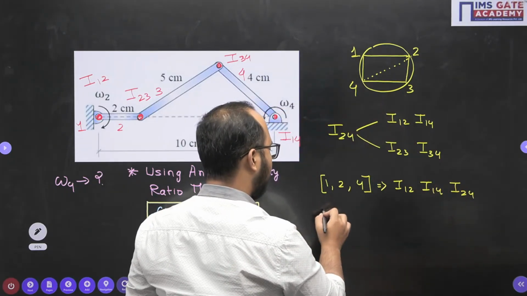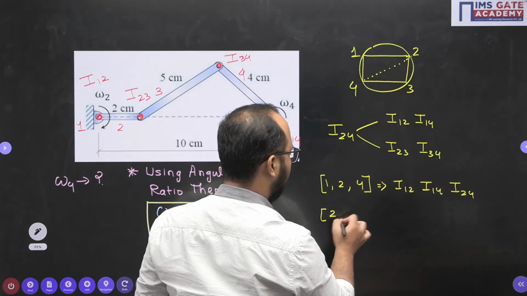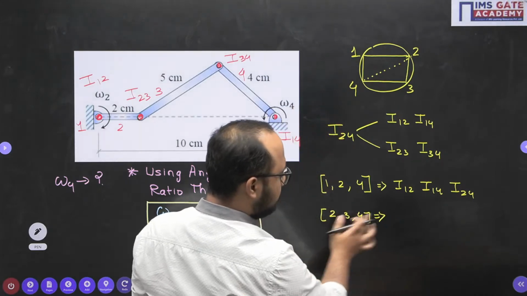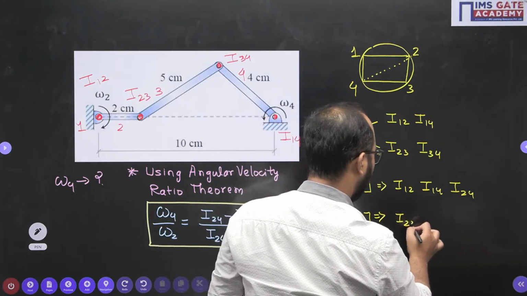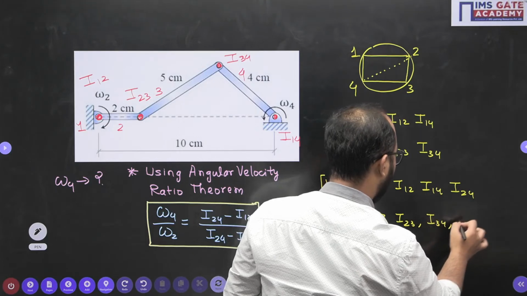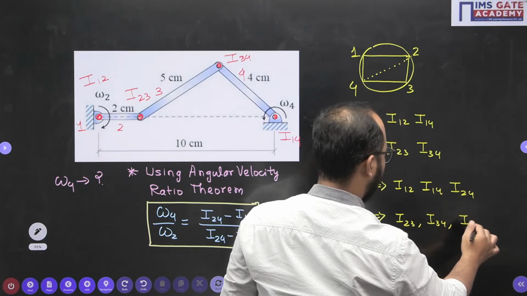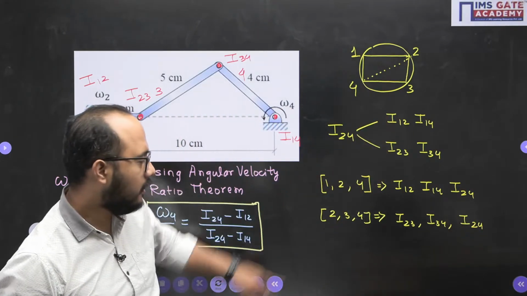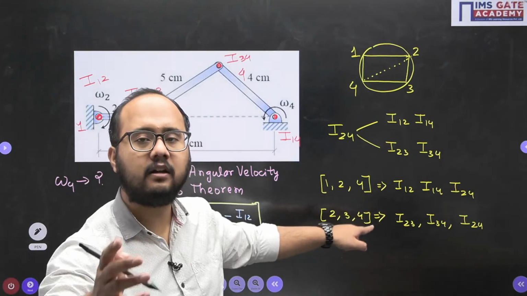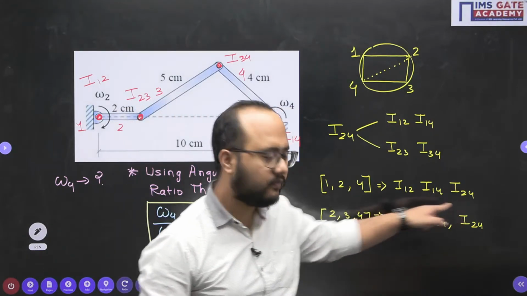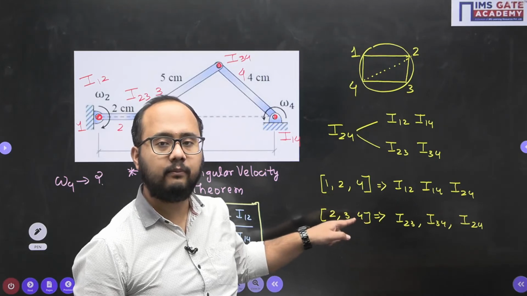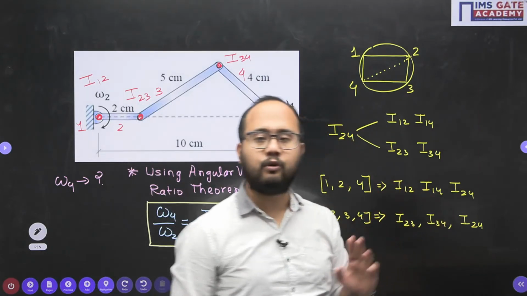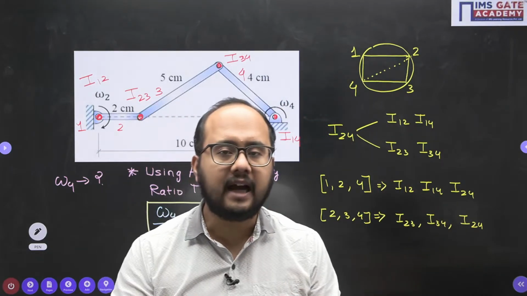Now take other members, like 2, 3 and 4. What are the I centers associated with links 2, 3, 4? I23, I34 and I24. Correct. 1, 2, 4 are three links having relative motion with respect to each other, three I centers. 2, 3, 4, three links having relative motion with respect to each other. So I23, I34 and I24 are the I centers. All three I centers should be in a straight line.